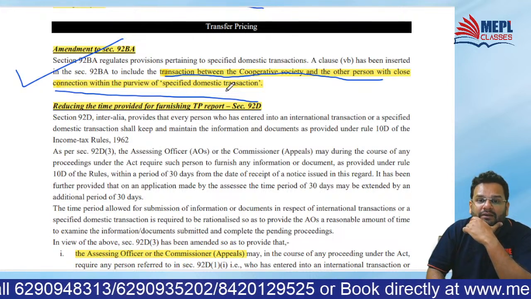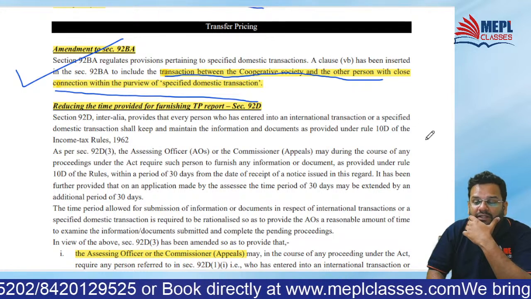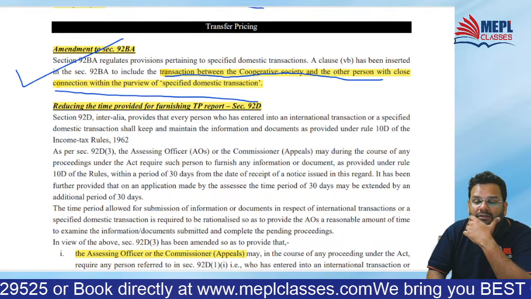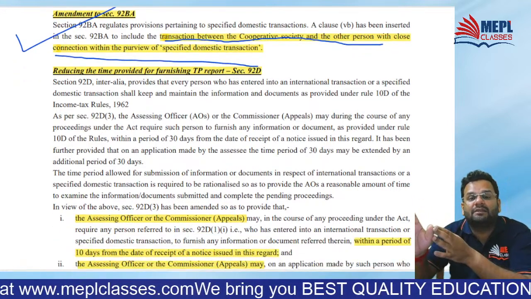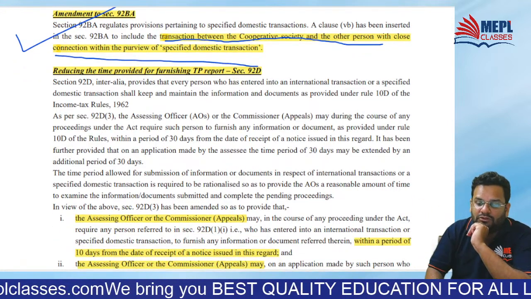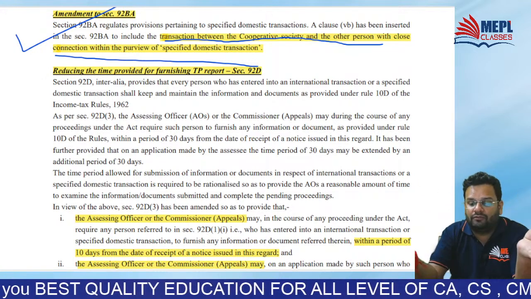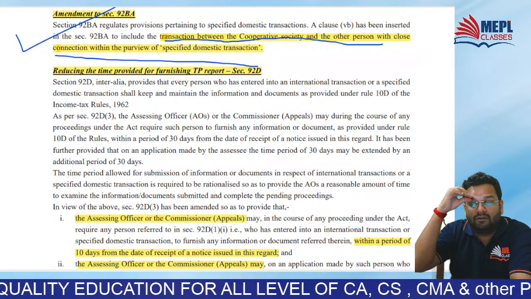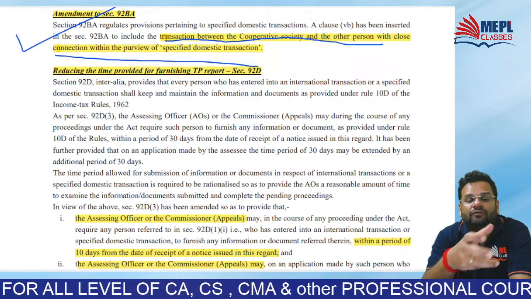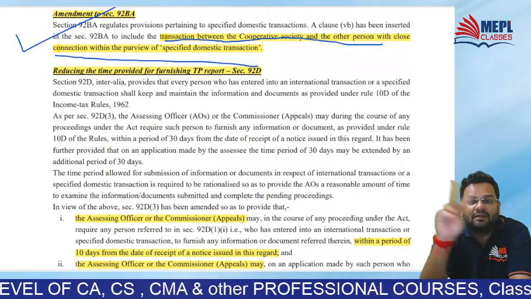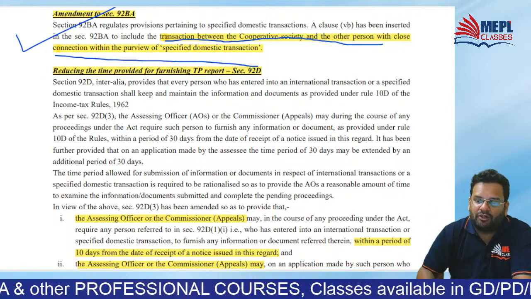Meaning to say, if transaction is taking place between cooperative society and the other person with close connection, then you will have to determine arm's length price. But of course, as you know, only if the aggregate of specified domestic transactions exceeds rupees 20 crores. You all remember this point of 20 crores, right?